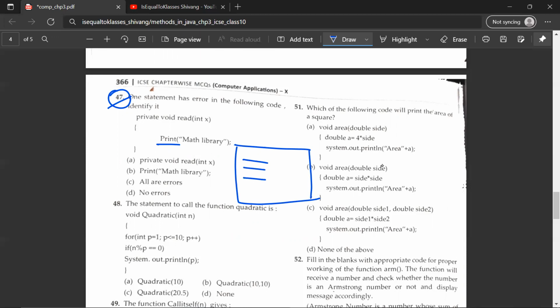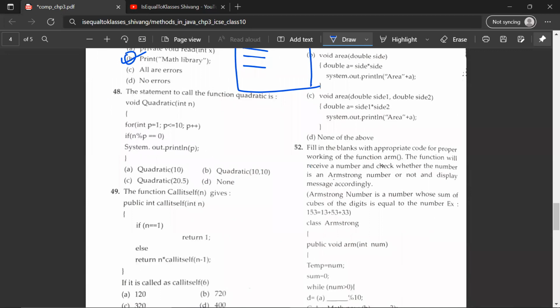In Java, SOP, system.out.println is used. So the correct answer would be B, print math library. 48th question. Again, there's a snippet of code given over here. Will it be A, B, C, or D? It would be A, quadratic 10.